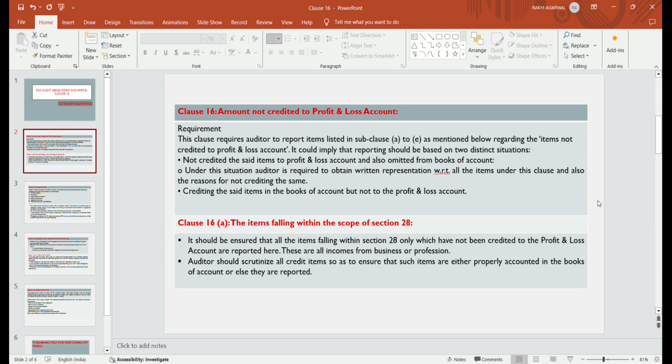So the auditor should scrutinize all credit items so as to ensure that such items are either properly accounted in the books of accounts or else they are reported. It means that during the audit, the auditor should verify and ensure that all the items are properly credited in the books of accounts and properly accounted for. If not accounted, then it should be reported in Form 3CD clause 16.